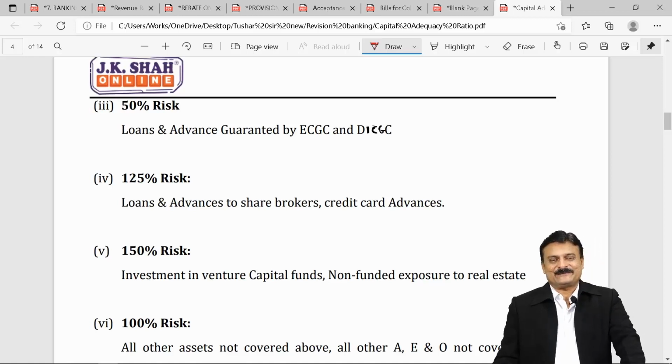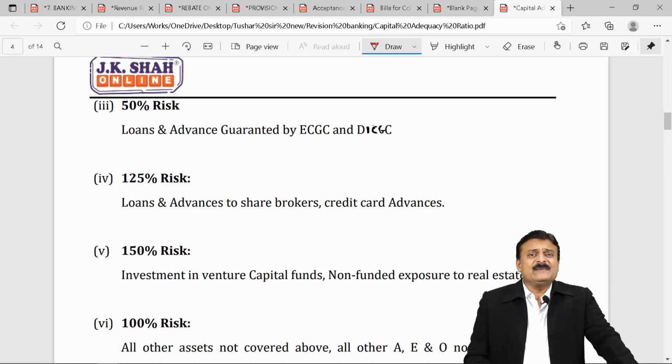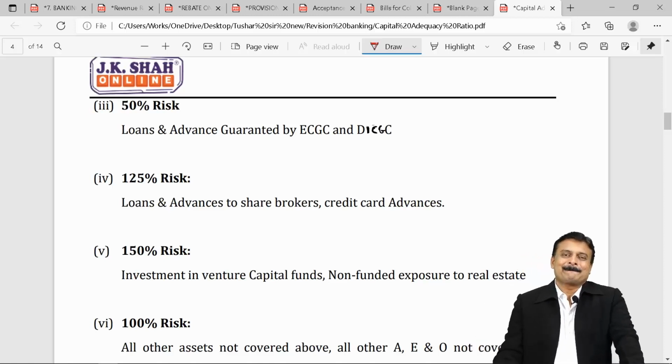Next, going ahead, in accounting we call it dummy accounting. Guarantees given by your bank to a third party on behalf of your client.